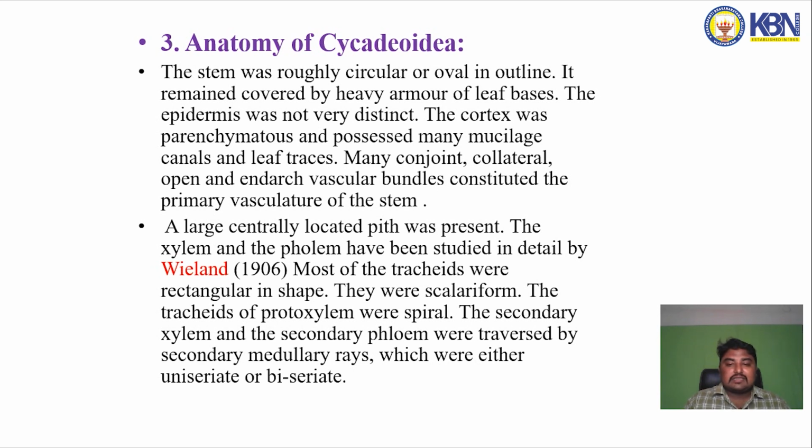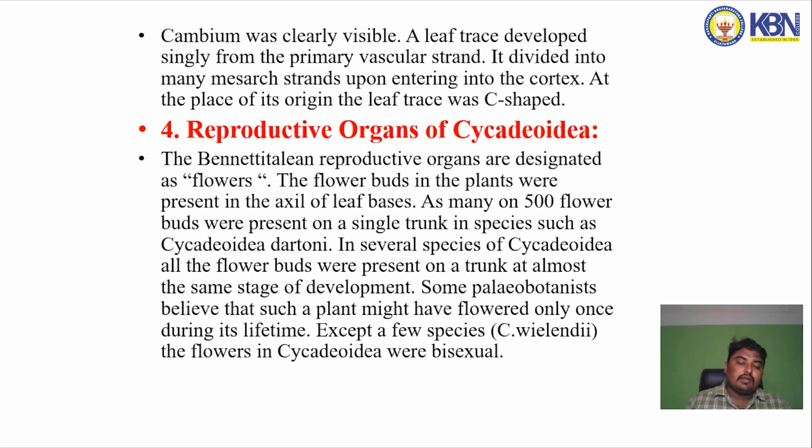They were scalariform. The tracheids of the protoxylem were spiral. The secondary xylem and secondary phloem were traversed by the secondary medullary rays, which were either uniseriate or biseriate. The cambium was clearly visible. A leaf trace developed singly from the primary vascular strand. It divided into many mesarch strands upon entering the cortex. At the place of its origin, the leaf trace was C-shaped.